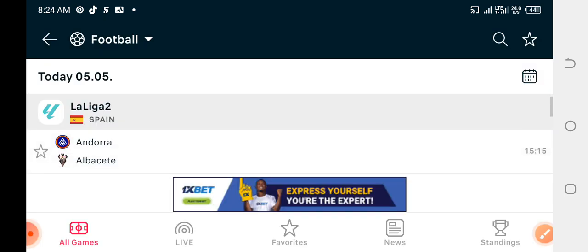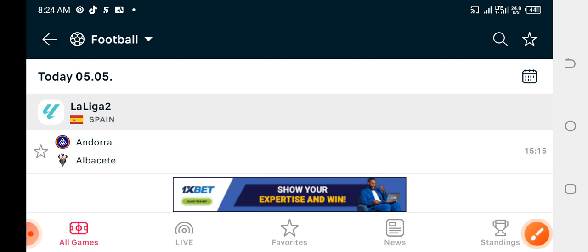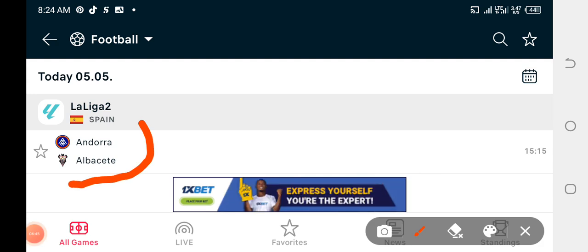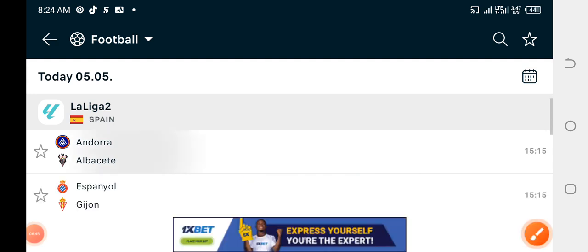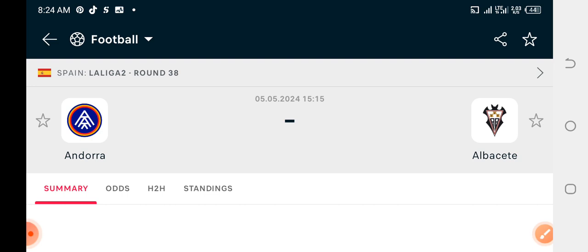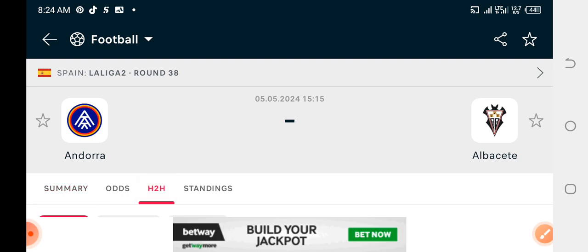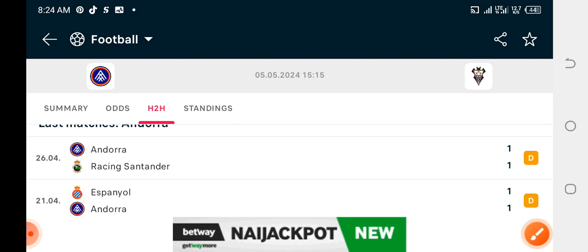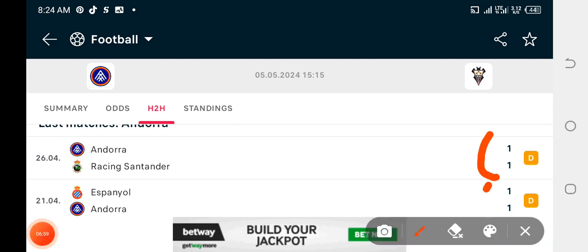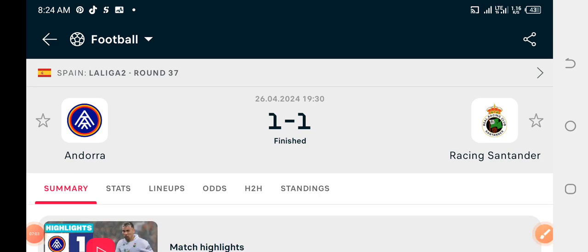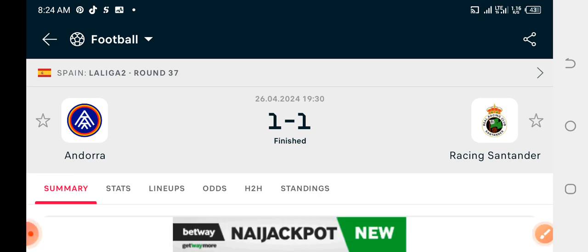So let's check Andorra, the match between Andorra and Abbas City. Abbas, sorry, the name is kind of complicated. Okay, let's check the stats. They are head to head, and let's see. So for the home team, which is Andorra, in this particular game, they played 1-1, same as this place. So we are going to check both first. So in this game that ended up as 1-1.